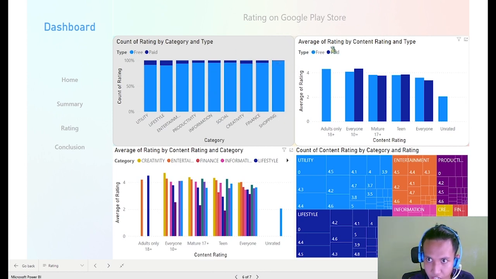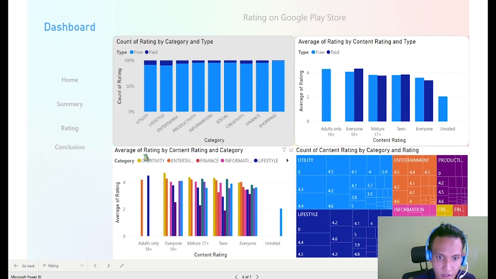And the second one is average of rating by content rating and type. Similarly, light blue is free and dark blue is paid. Here we use the clustered column chart. Adults only 18 plus and unrated have no paid type. This might be because people are only interested in the free type, and maybe people don't give feedback when using the paid type. But everyone 10 plus, mature 17, teen, and everyone have a balanced dataset for both free and paid types.